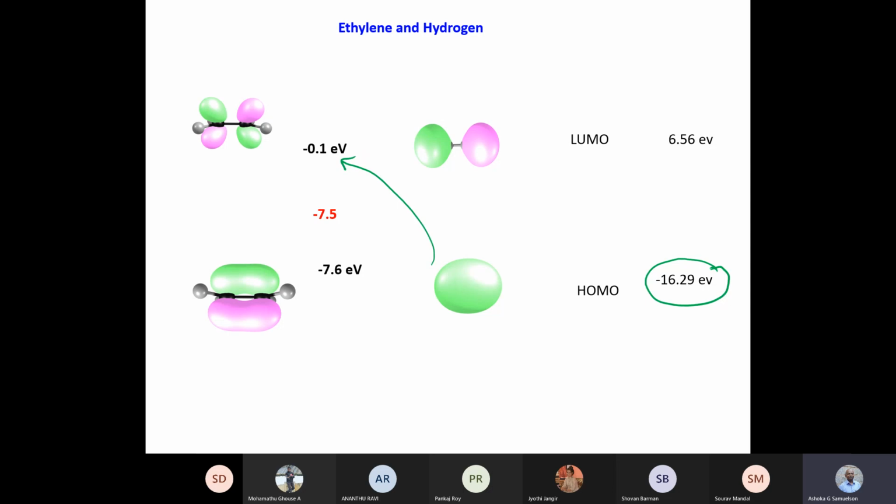and similarly from the HOMO of the ethylene, you can push electron density into the LUMO of dihydrogen. But both of them, symmetry-wise, do not overlap. Symmetry is not matched. That is the reason why you cannot have a direct reaction between the two species.